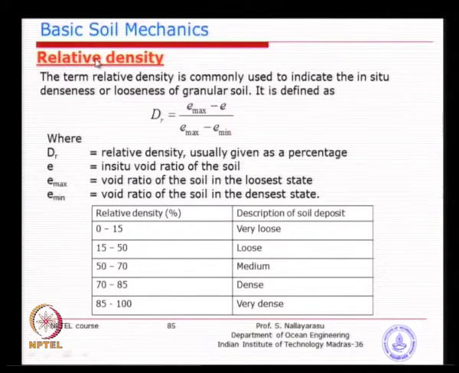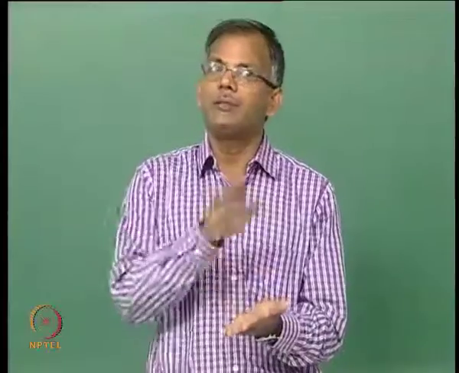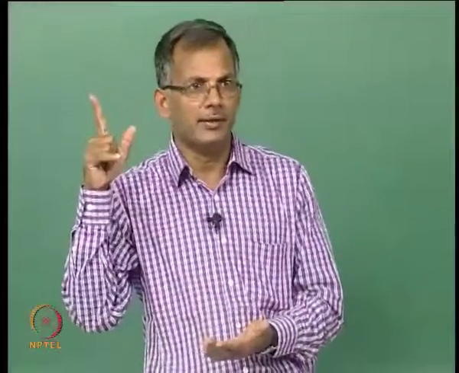This is very useful, especially in made up soils, some places like reclamations, or when you are making roads, we use this terminology, because we want to compact as much as possible to a densest state, and we need to specify it. Relative density of 100% means it is a solid, there are no voids.